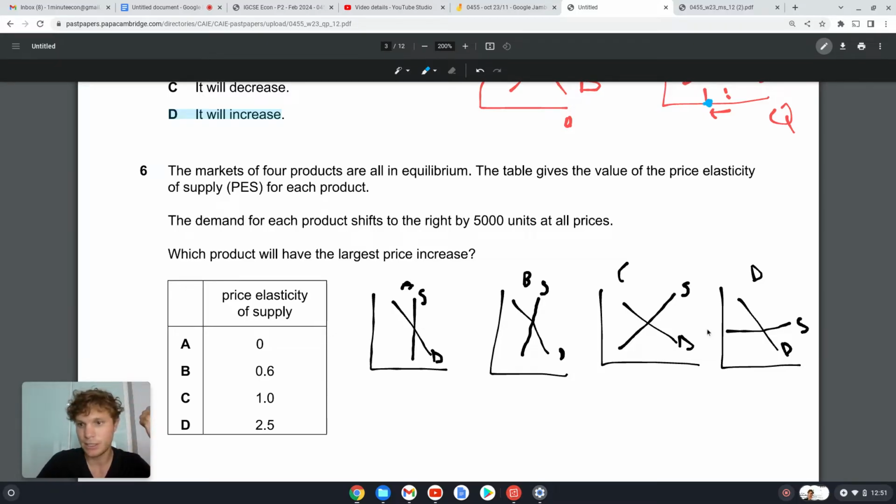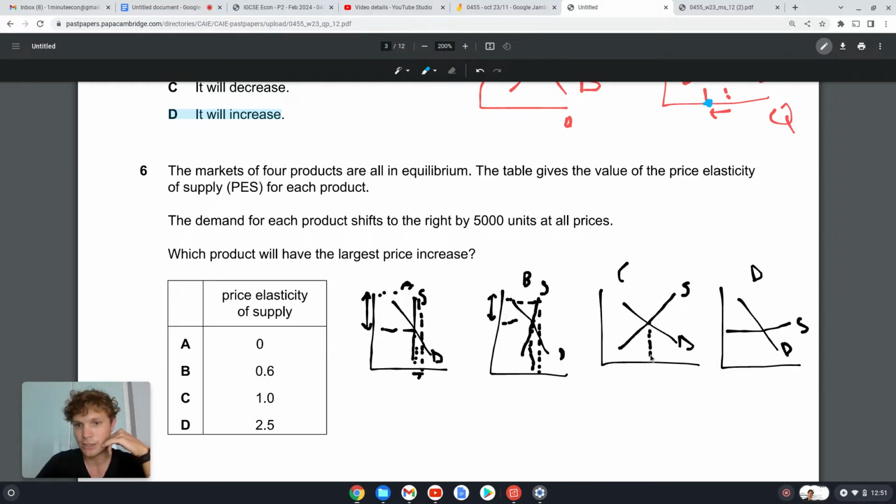Okay, so now which one is going to have the greatest increase in price? Well, you can see it's most likely going to be A, right? Okay, so here a small increase in the quantity supplied is going to be a massive increase in the price, right? For this one, if we look at the same sort of sized change in quantity supplied, the price change is a little smaller, right?